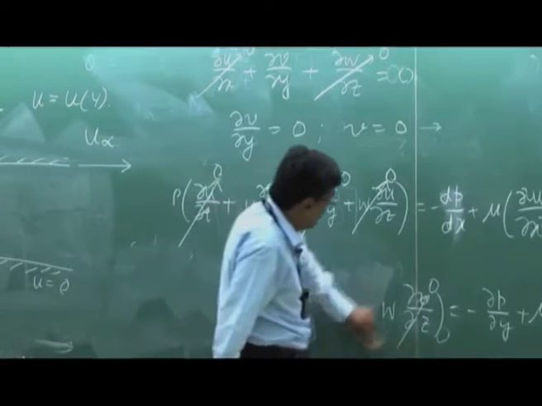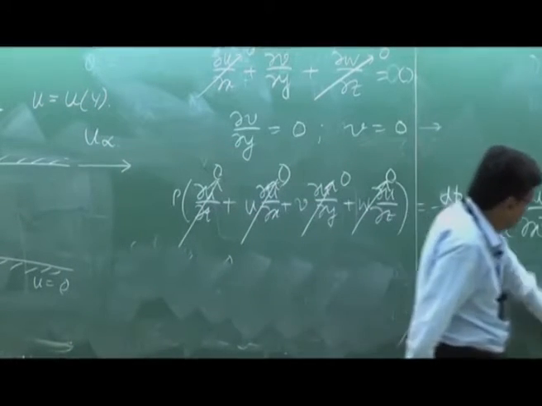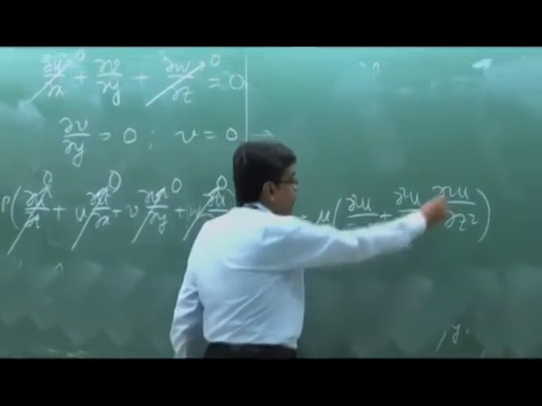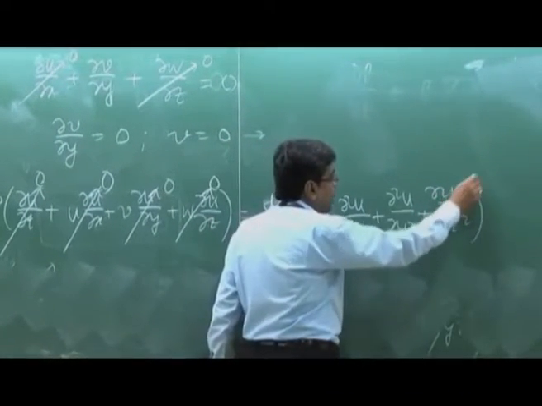So you see the inertial terms are all vanishing, even in the x component of the Navier-Stokes equation. So from the x direction equation of motion, that is the x direction Navier-Stokes equation, all terms on the left hand side are 0. Here this is 0. Why?